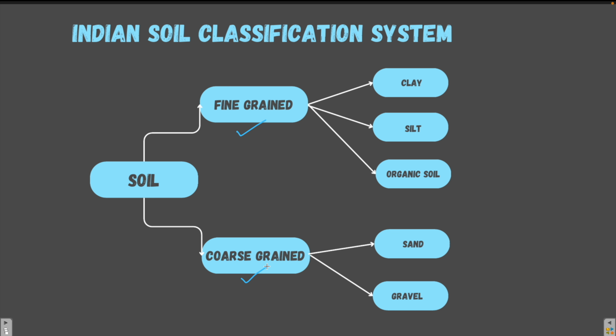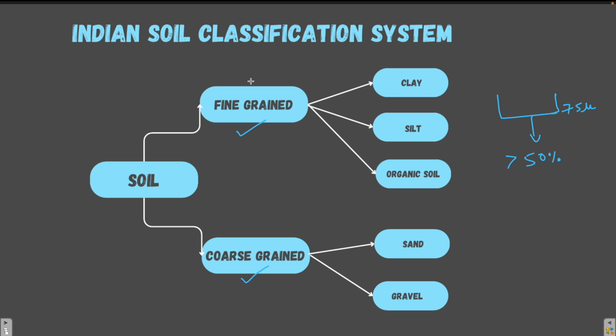So if we take a sample of soil and pass that sample through a 75 micron sieve, if more than 50% of the soil sample passes through the 75 micron sieve, then it is called a fine grained soil.